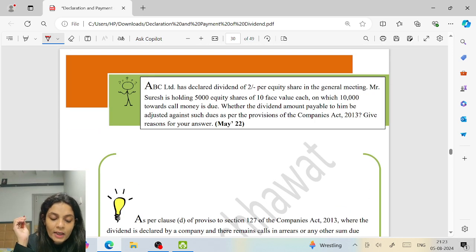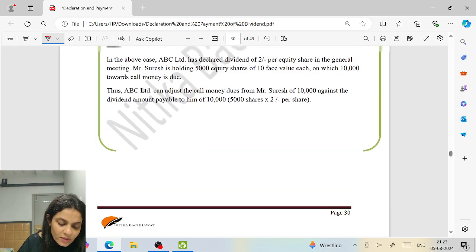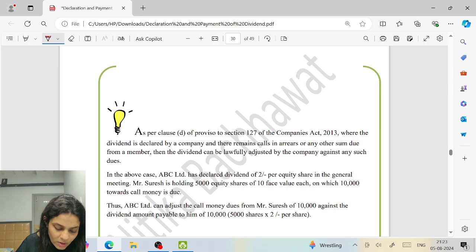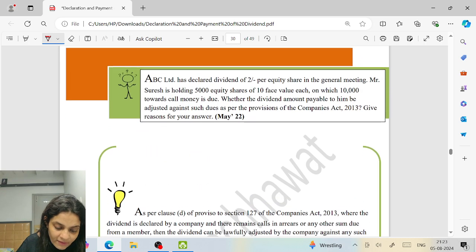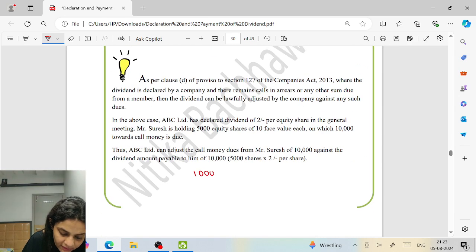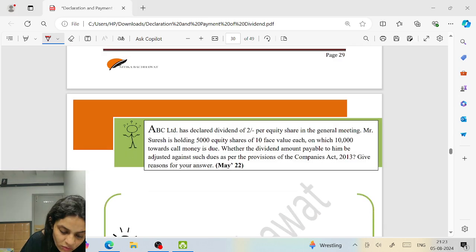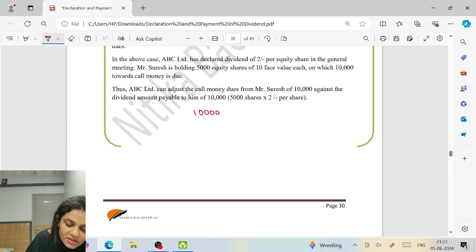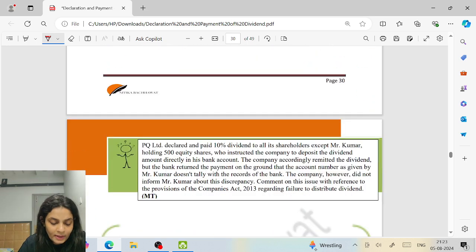ABC Limited has declared dividend of 2 rupees per equity share in the general meeting. Mr. Suresh is holding 5,000 equity shares of 10 face value each, on which 10,000 towards call money is due. Whether the call money can be adjusted. Yes, absolutely, you can adjust the call money. Now, what is his dividend payable? 5,000 equity shares, a dividend of rupees 2. So he will get 10,000 dividend. Correct? And how much is the amount due that he has not paid? 10,000. So he will not get any dividend. This 10,000 will be adjusted against this 10,000. Correct?